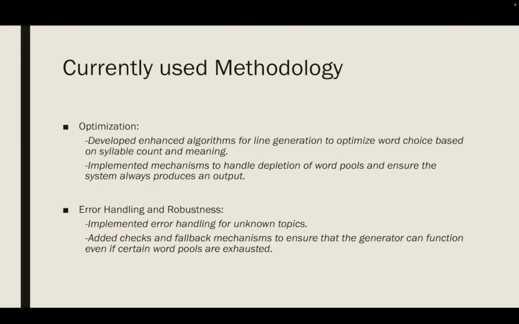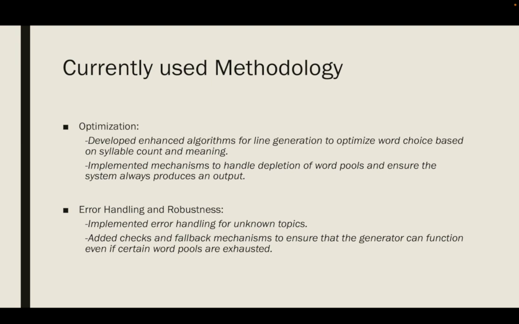Next was optimization, which had to be put in between because the code previously exhausted the word pool. If we repeatedly input a single topic, it ran out of poems. To tackle that, we optimized the code by adding line generation algorithms, and depletion handling mechanisms were implemented to ensure that even if a word pool is exhausted, the system can still produce output.